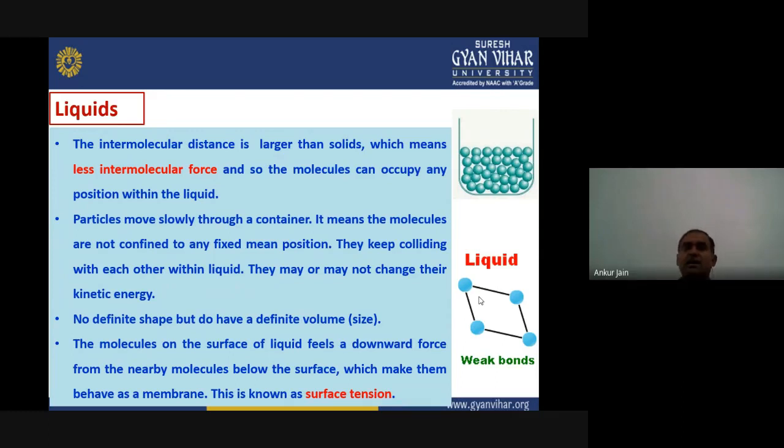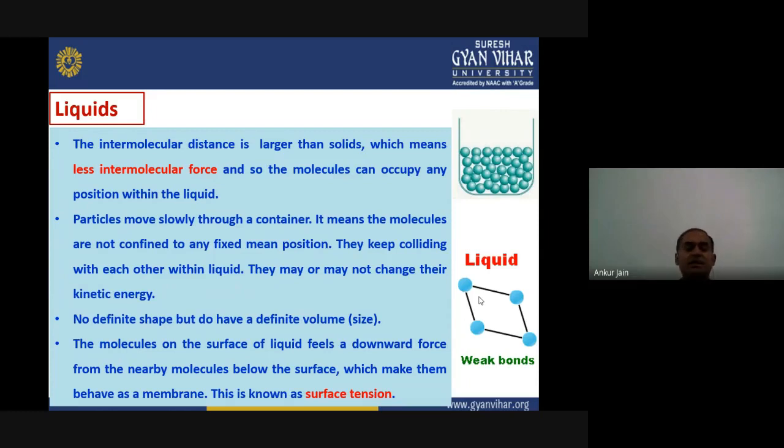Because of these two properties, large intermolecular distance and very small intermolecular force, the molecules can move slowly through a container, but they can move faster than the molecules of a solid.